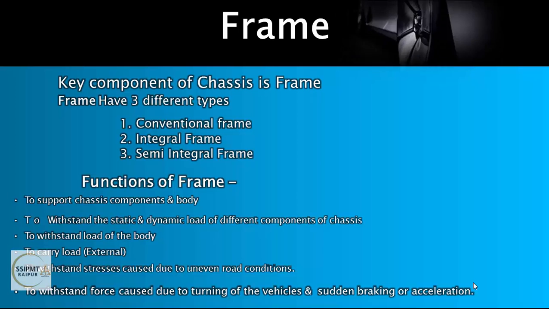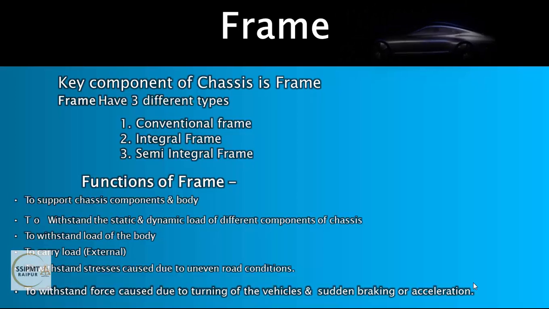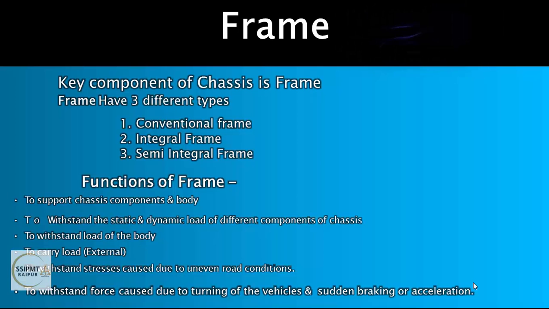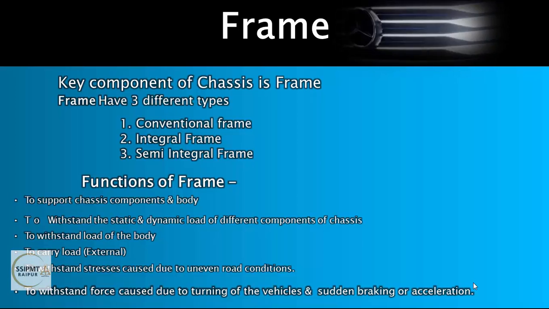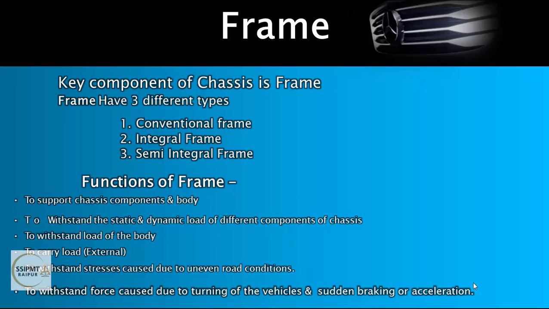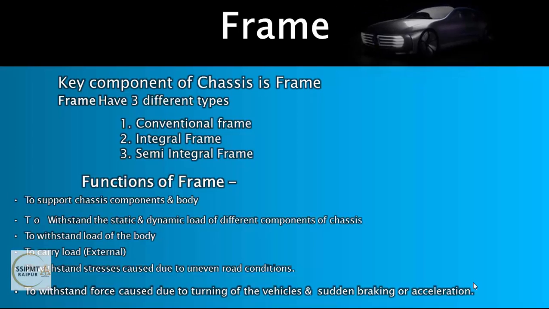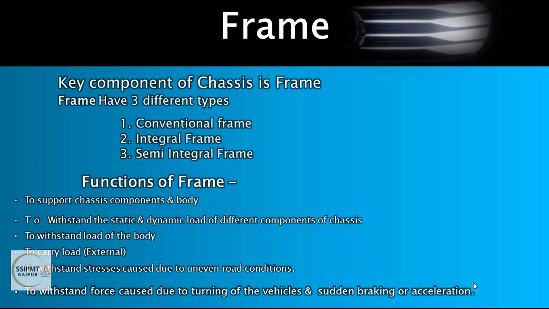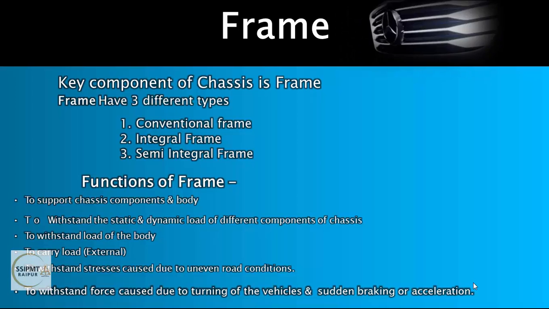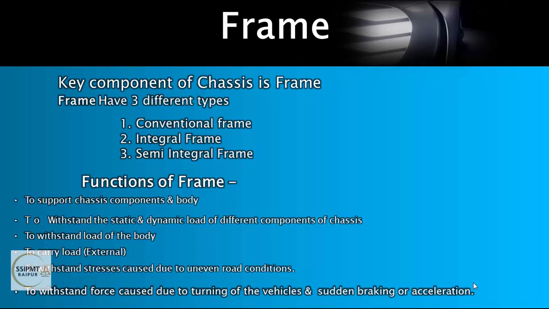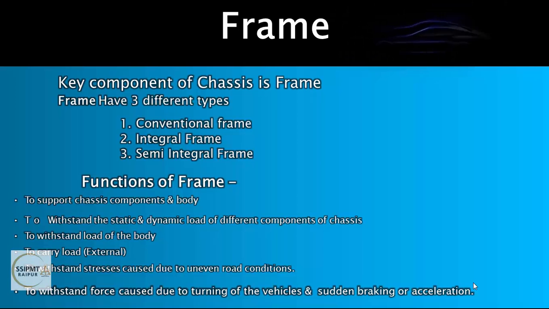Uneven road conditions means the speed breakers, bumps, right? These are the uneven road conditions, and these cause the stresses. So it should withstand stresses caused due to uneven road conditions. Next one is to withstand force caused due to turning of the vehicles and sudden braking or acceleration, right? So these are the functions of frame, and it is very important, right?